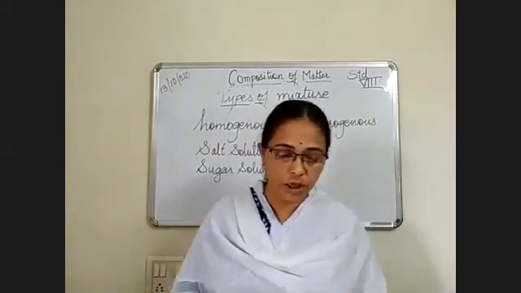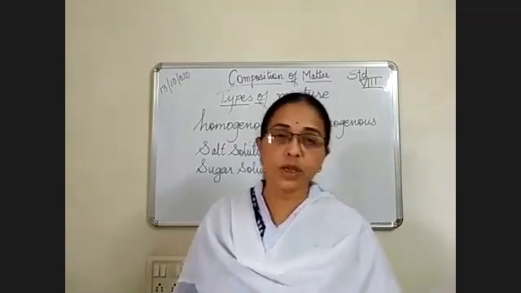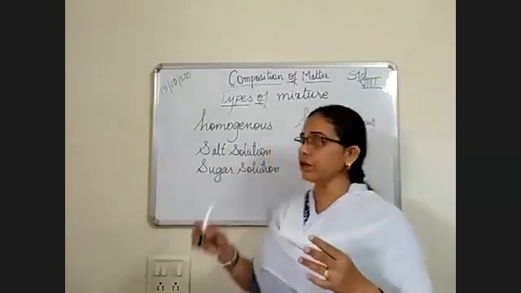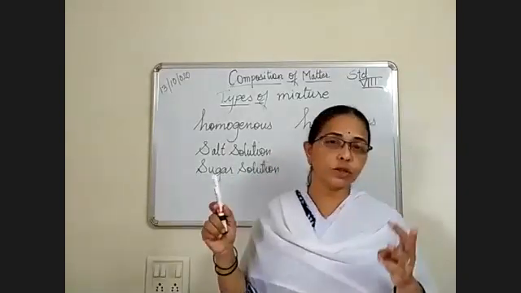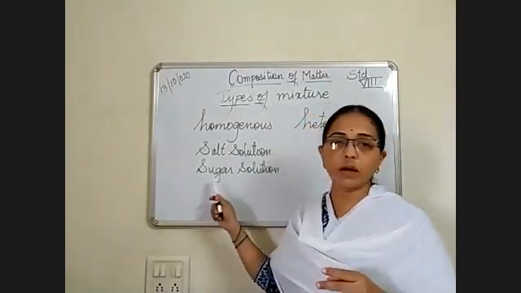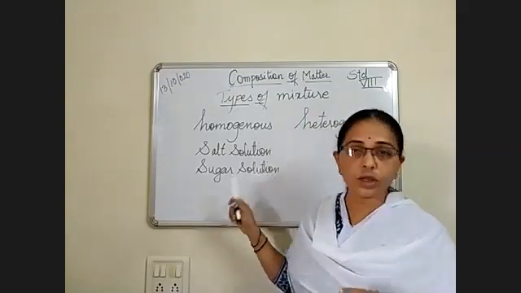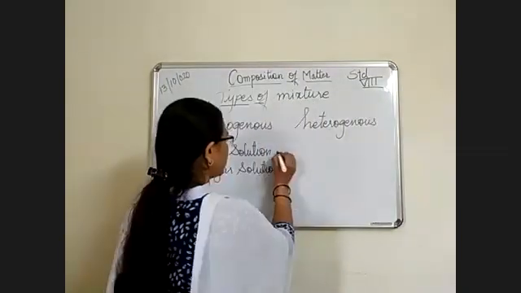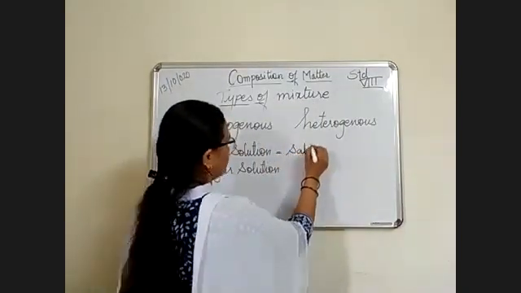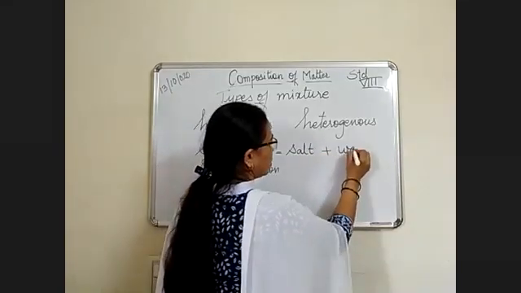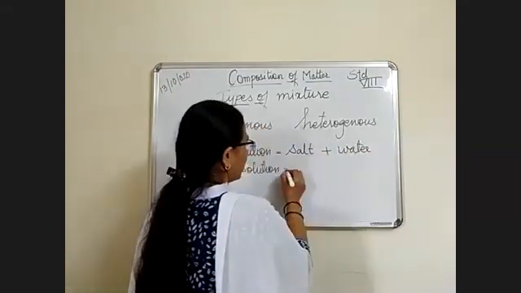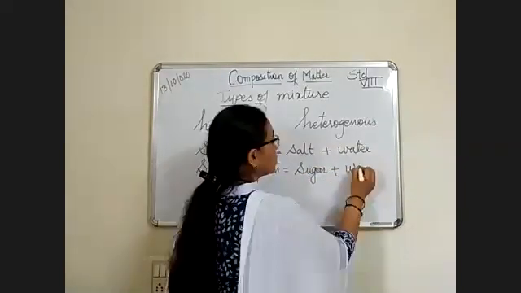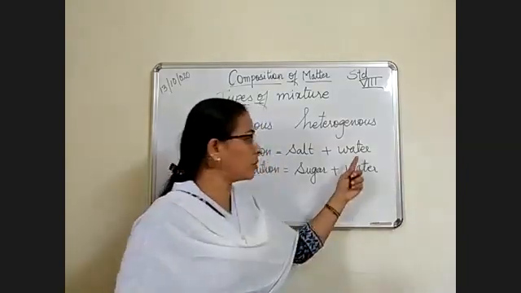There are two substances in them. One is the salt and the other one is the water. If I am talking about salt solution, one is the salt and water. If I am talking about sugar solution, one is the sugar and water. Correct? Here is the salt plus water, and here is sugar plus water. Water is common in both.